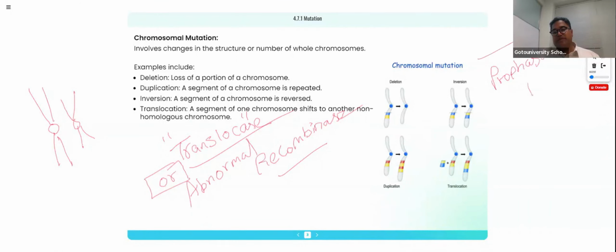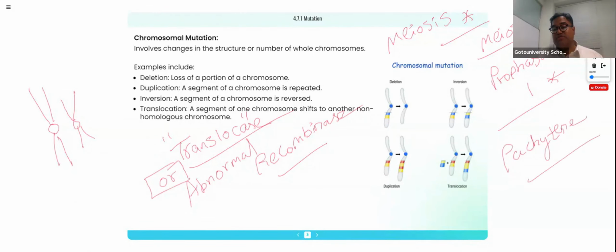In meiosis, there are two subdivisions. Again I'm repeating, in meiosis, meiosis 2 is present. In meiosis, prophase 1 is present. In prophase 1, there are many phases. So in the pachytene stage of prophase 1, this abnormal recombinase, or translocase, is working. In the CBSE board exam, if you look at this chapter very carefully, in the starting of the chapter